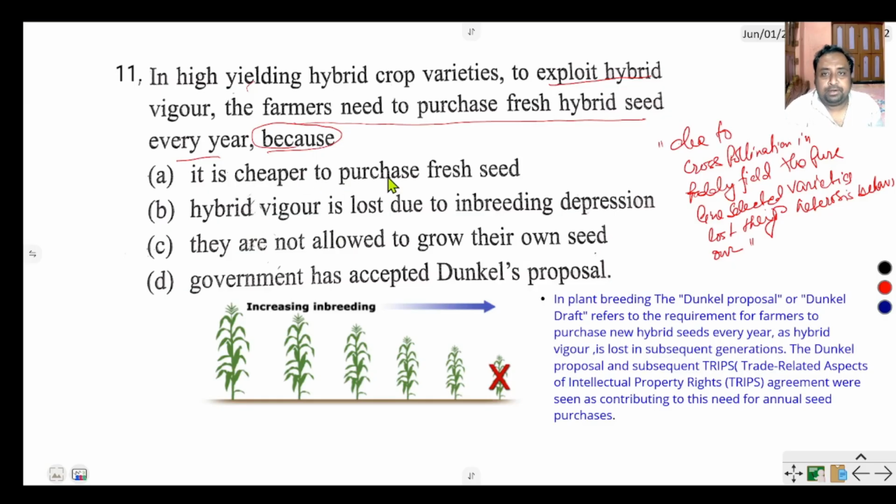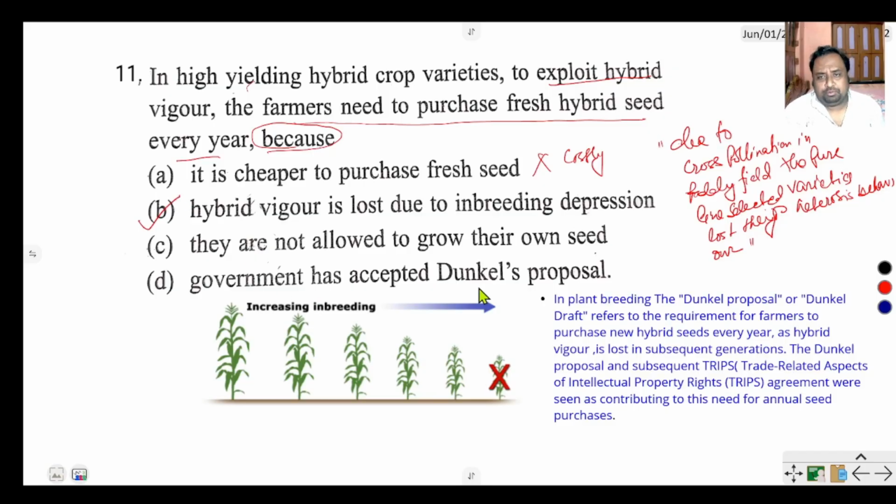So is it cheaper to purchase fresh seed? No, it is costly. Hybrid vigor is lost due to inbreeding depression. They are not allowed to grow their own seed. Government has accepted Dunkel proposal. Correct option is B.